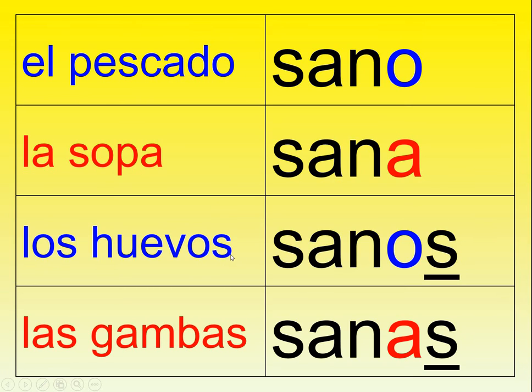If it's plural, not only in English we would just say healthy eggs, but in Spanish they say healthies eggs. And they add an S to the adjective as well. So I need to add S to here to make it plural, or el becomes los huevos sanos. So I've got to add that S, healthies eggs. Gambas are prawns. So I've got the feminine plural here. So it's feminine, so I need it to be A. And there's more than one, so S. So healthy prawns would be las gambas sanas.